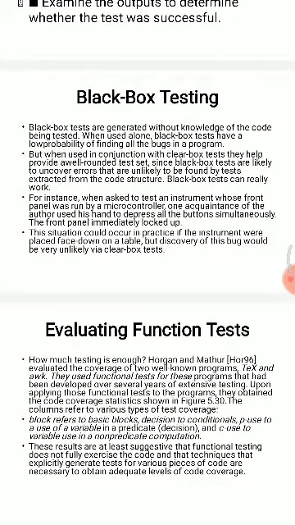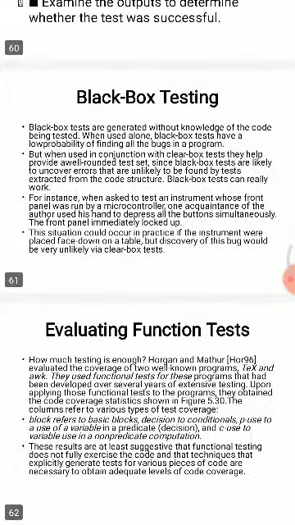Black box tests are generated with no knowledge of the code being tested. When used alone, black box tests have a low probability of finding the bugs in the program. But when used in conjunction with clear box tests, they provide a well-rounded test set, since black box tests are likely to uncover errors that are unlikely to be found by tests extracted from the code structure. Black box testing is clearly useful, for instance, when testing an instrument whose front panel was run by a microcontroller. One approach was for the author to use his hand to depress all the buttons simultaneously.